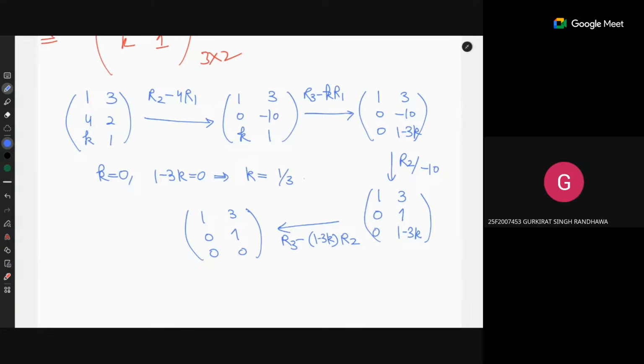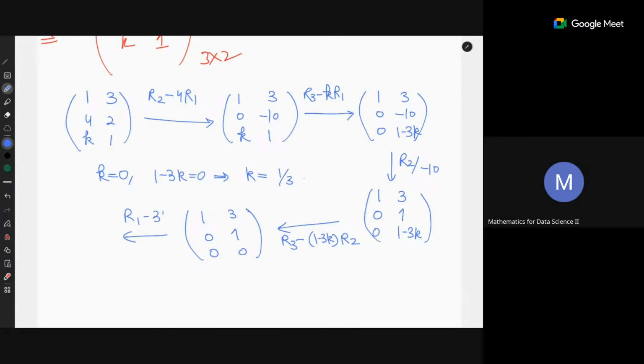Sir, here K should be 0, no? No, what he's saying is actually correct. K can be anything. It doesn't matter what K is. You can remove the second column entry, there's no problem.